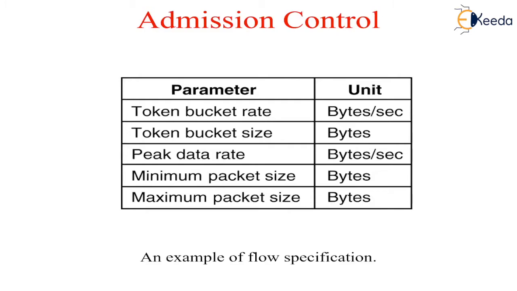The third parameter is the peak data rate, the maximum tolerated transmission rate even for brief time intervals. The sender must never exceed this rate. The last two parameters specify the minimum and maximum packet sizes, including the transport and network layer headers. The minimum size is important because processing each packet takes some fixed time.